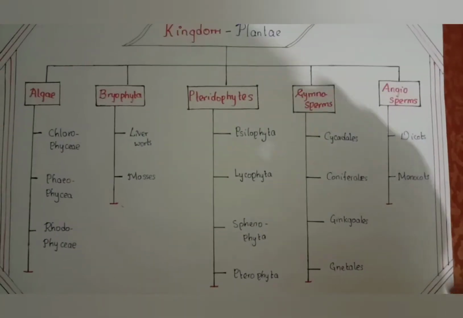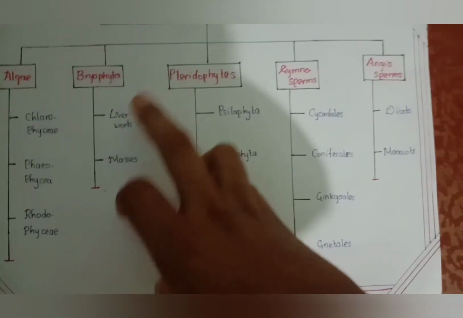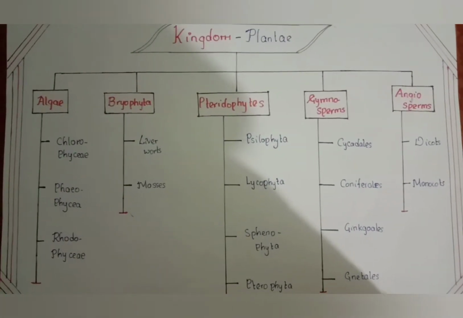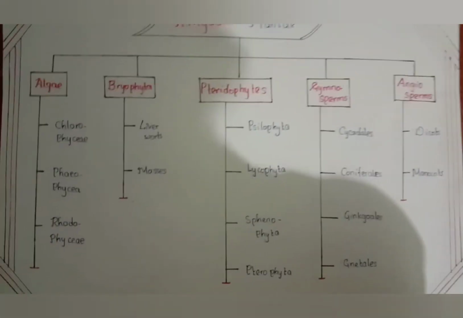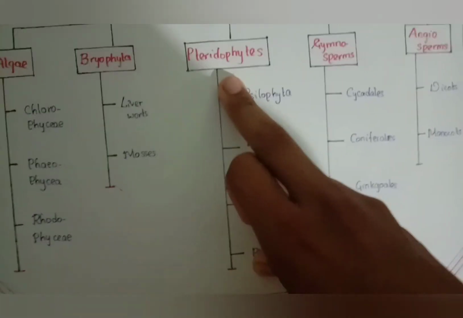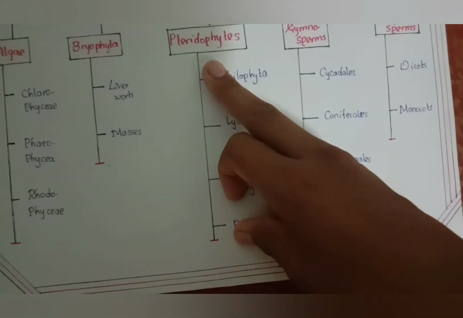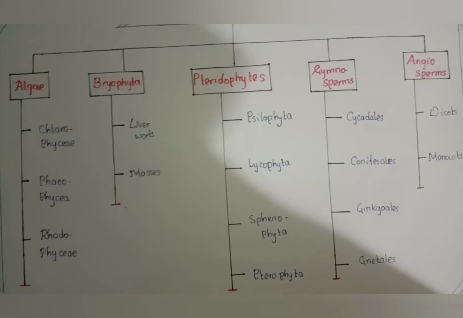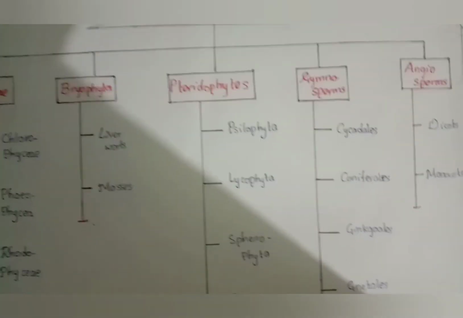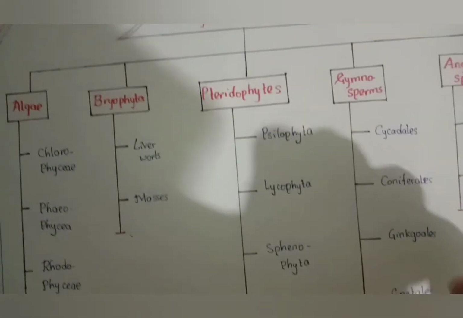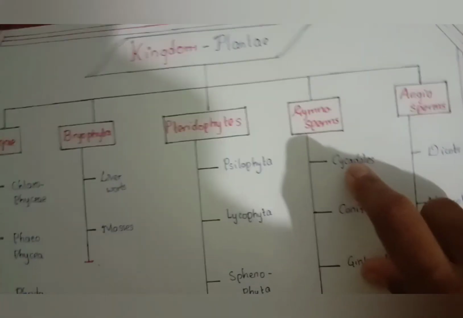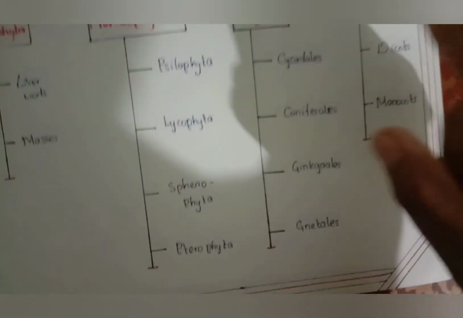Without specialized vascular tissue is called Bryophyta. With vascular tissue, there are two types: those that do not produce seeds and those that produce seeds. Those that do not produce seeds are called Pteridophyta, and those that produce seeds are again divided into two types: bare naked seeds and bare seeds inside fruits. Bare naked seeds are gymnosperms, and bare seeds inside fruits are angiosperms.